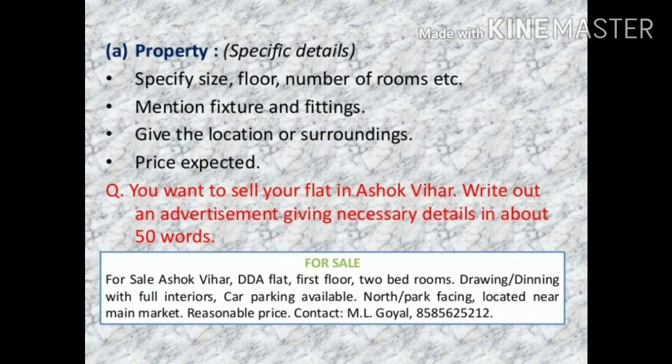Let us see the first type of advertisement for sale and purchase, that is property. The specific details will specify size, floor, number of rooms, etc. Then mention fixtures and fittings in the property. Then give the location and surroundings, and in the end mention the price expected.